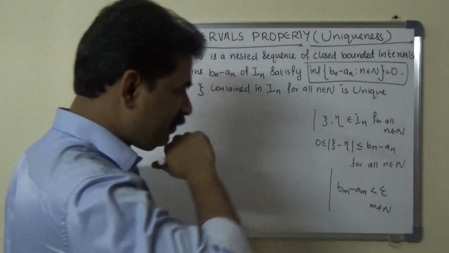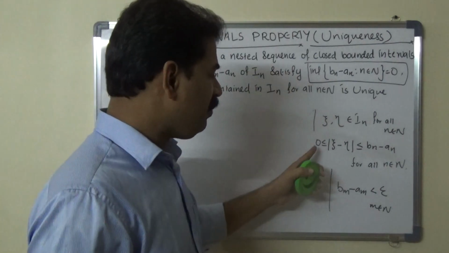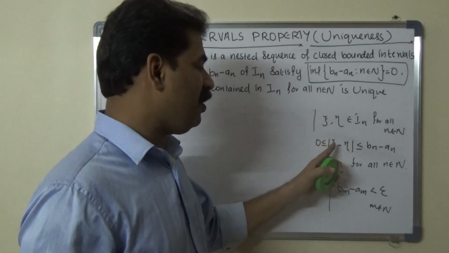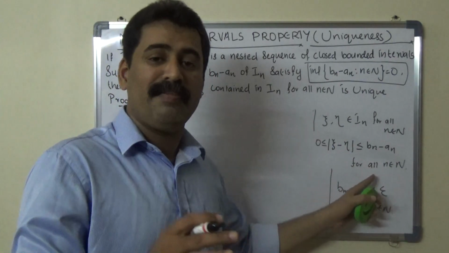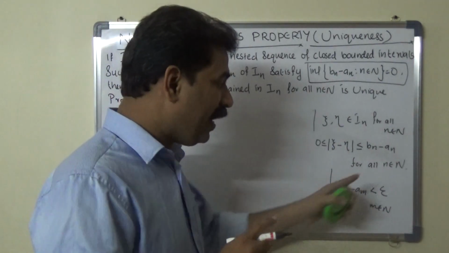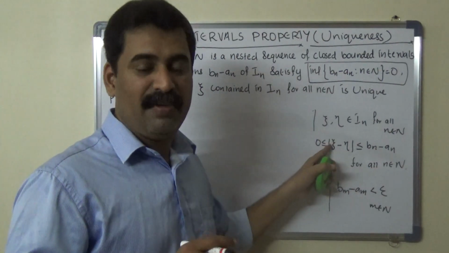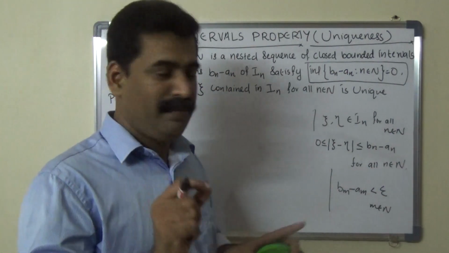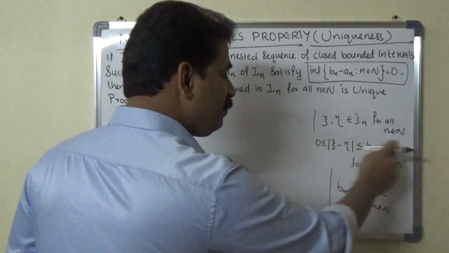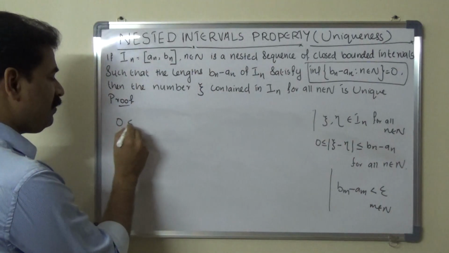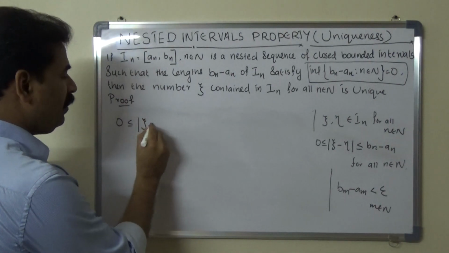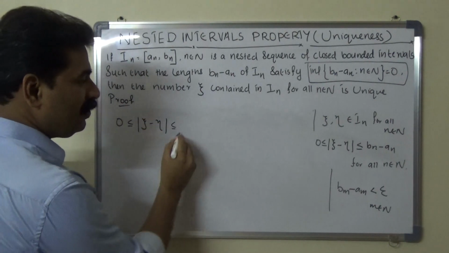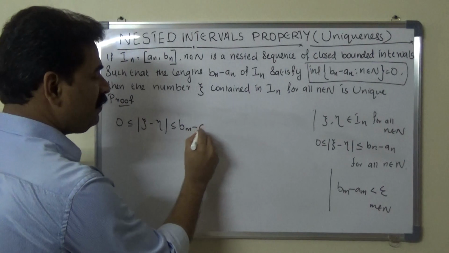Next, we have 0 is less than or equal to modulus psi minus eta, which is less than or equal to bn minus an for all n belongs to capital N. Put n equals small m in this inequality. So this becomes 0 is less than or equal to modulus psi minus eta less than or equal to bm minus am.